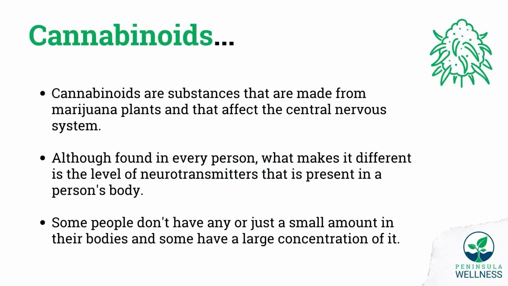So what are they? Excuse me. Cannabinoids are substances that are made from the cannabis plant and that affects the central nervous system. Although found in every person, what makes it different is the level of neurotransmitter that is present in a person's body. Some people don't have any or just small in their bodies, and some have a much larger concentration of it.